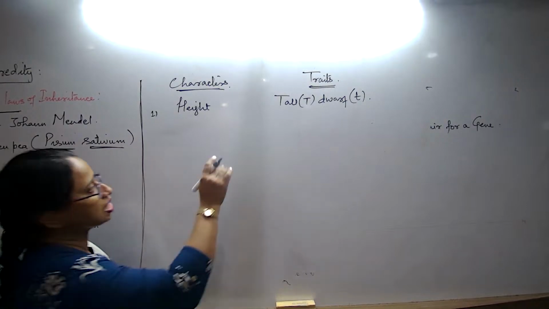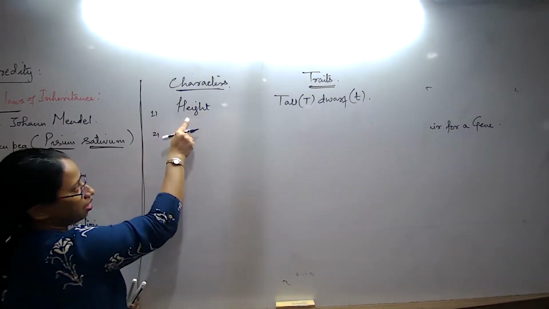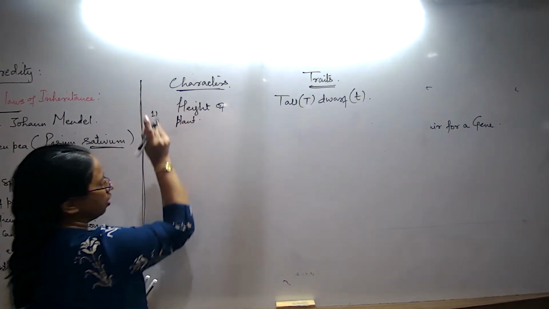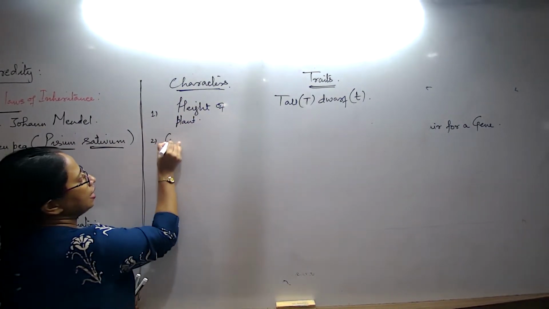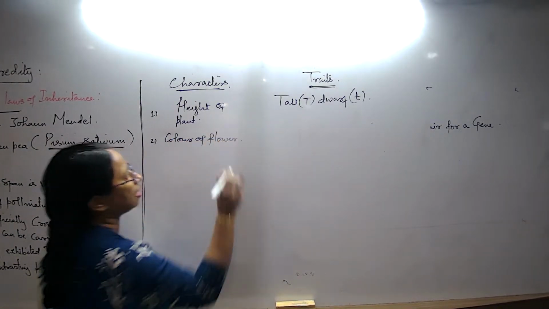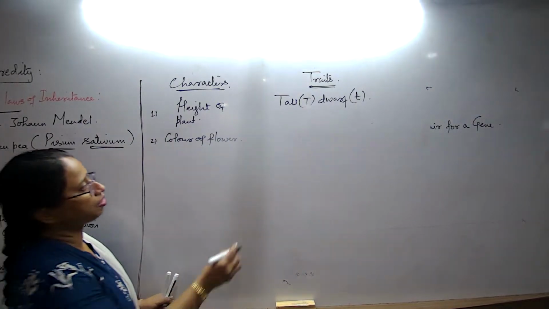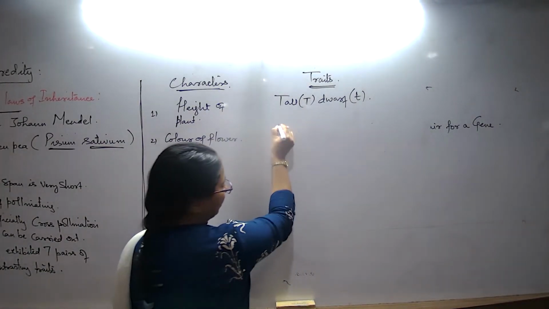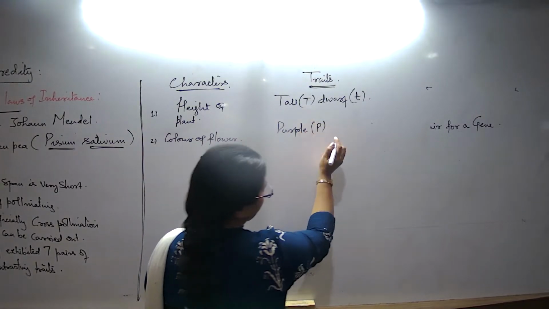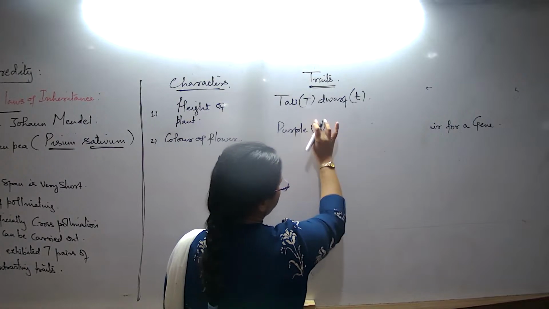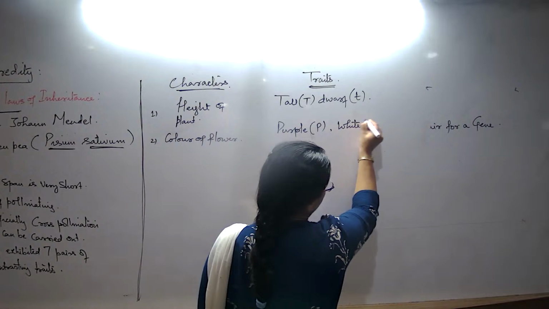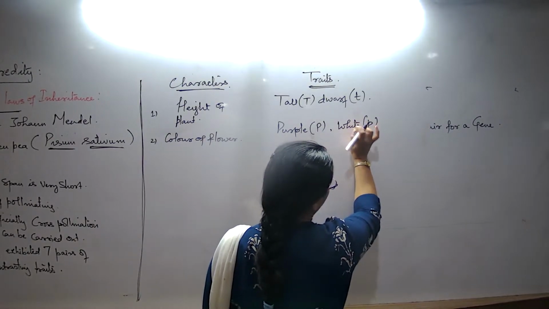Now, this is the first pair that we are talking about: height of the plant. Second, we talk about the color of the flower. Now, what are the different traits? One is purple, and purple we mark as capital P, and the contrasting trait would be white. Purple and white. Now again, learn one more concept.